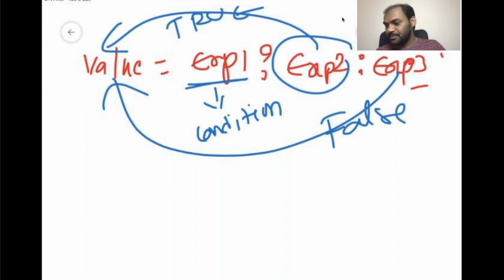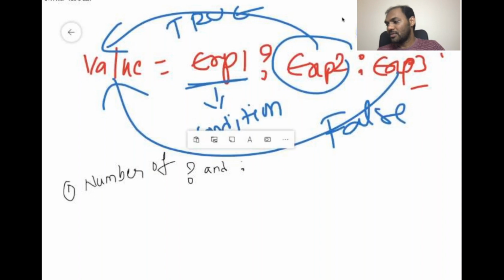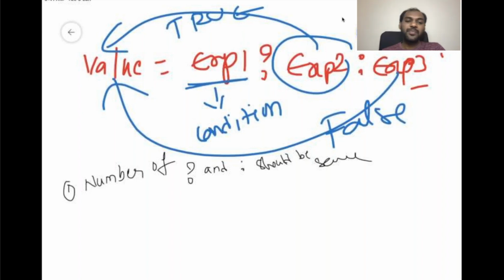The condition number 1: the number of question marks and colons should be the same. If the number of question marks and colons are not matching, straight away it is an invalid expression.